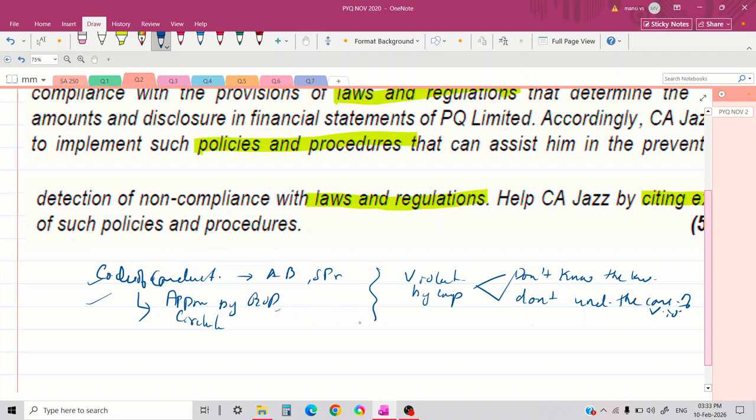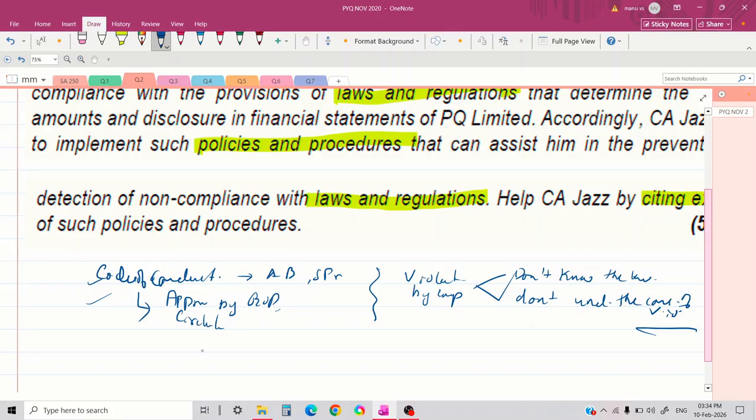So in such cases, what should the company do? The company should conduct regular training programs for the employees. It must explain to the employees what their legal responsibilities are and what the consequences of such violation are. That means it must educate the employees. Then if there is any violation, how could you report the violation to the top management? That means a whistleblower mechanism should be there in the company. Many violations happen due to ignorance and not intention. This is a main point. So the company must ensure that the employees are trained and understand the code. This is another policy and procedure.